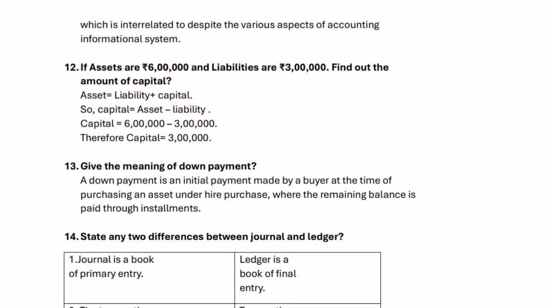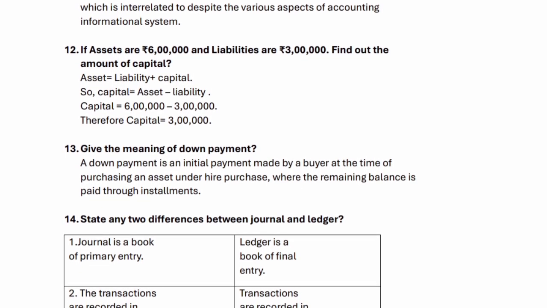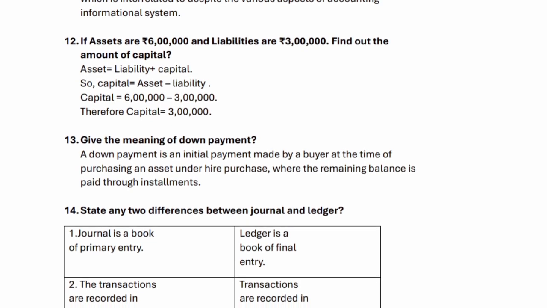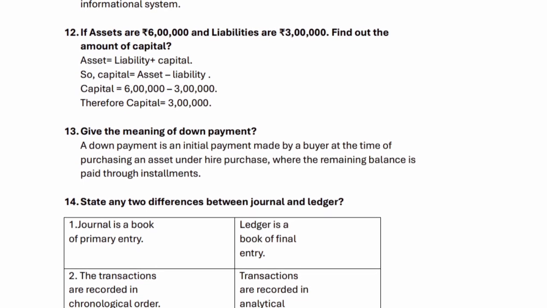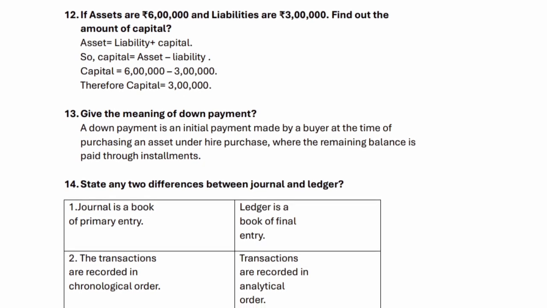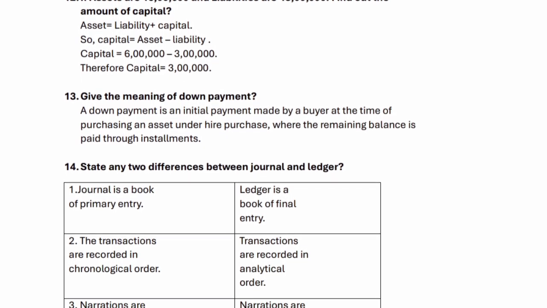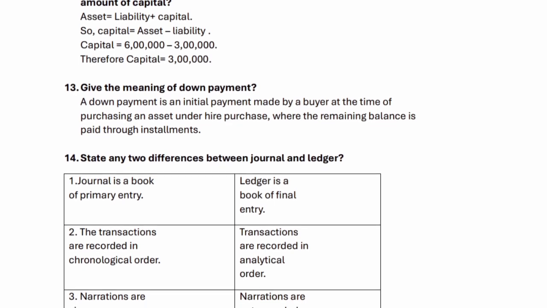12. If assets are 600,000 rupees and liabilities are 300,000 rupees, find out the amount of capital. Assets equals liabilities plus capital. So, capital equals assets minus liabilities. Capital equals 600,000 minus 300,000. Therefore capital equals 300,000.